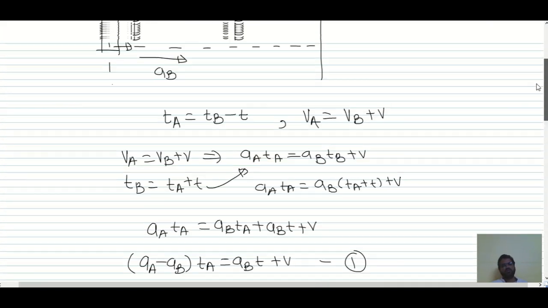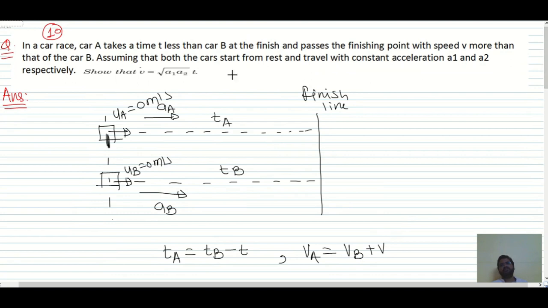We had to prove that the velocity V is root of A1 A2 times T. So I hope this is clear to you all.